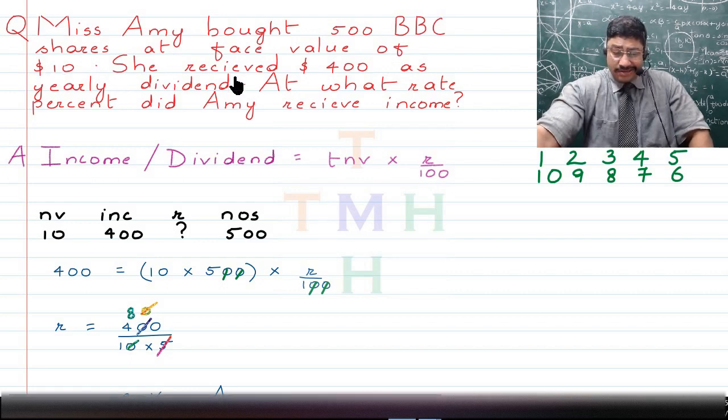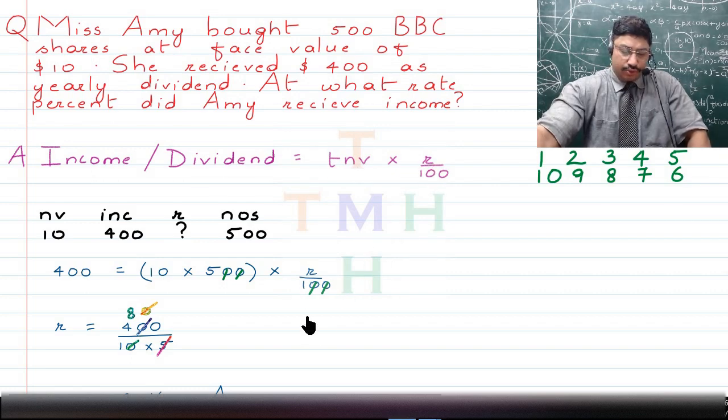Now she received an income of $400, right? And as such, the income has been given to you to be 400. The nominal value has been given to you to be 10, that is $10, right? Remember, all of this is in dollars. And then further, you've been told that the number of shares was 500, so you will write the number of shares, NOS, to be 500, right? And now you have to find out the rate percent at which Amy bought these shares. So children, here we just use the formula that we know for finding out the dividend, that is, income or dividend is given by total nominal value multiplied by rate percent divided by 100.